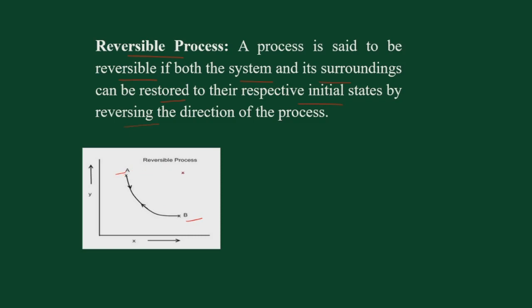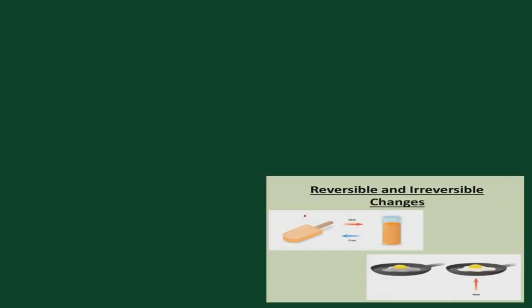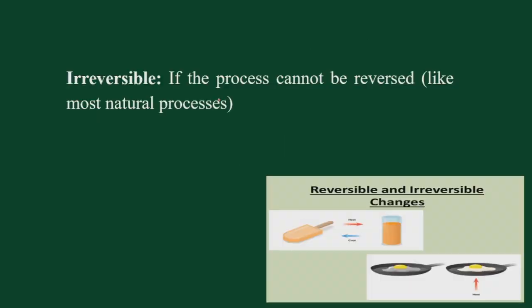Now let us see an example of this. If you take a candy and heat it, you'll find that it gets converted into a liquid, and if you freeze this back, you can convert it into the candy again. So this is a reversible change or reversible process. Now what is meant by an irreversible change? An irreversible change or process is a process that cannot be reversed. Like most natural processes we have seen, they are irreversible.